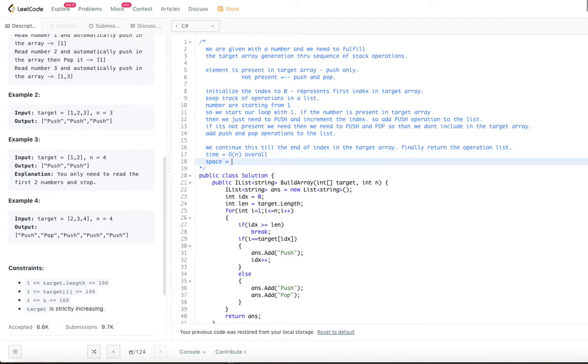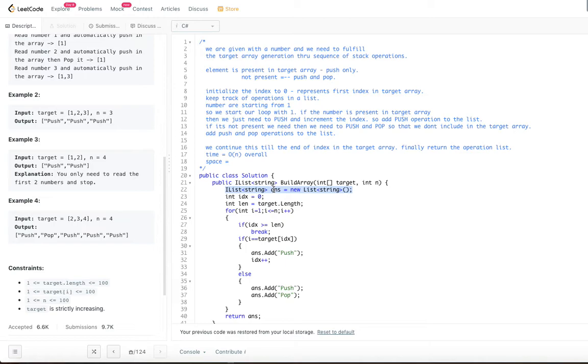So let's go ahead and try to look at the space complexity. What space are we essentially using? This is the list that we need to return, right? Since we have to return that list anyway, that's not counted. The extra space is to keep track of the operations. For each element that is present, we have one string push. For each element that is not present, we have 2 strings, push and pop, right?